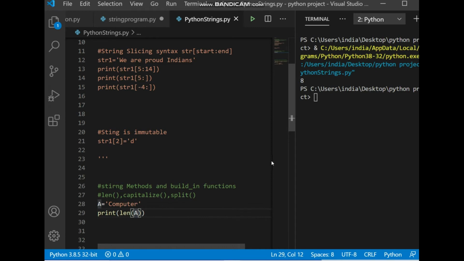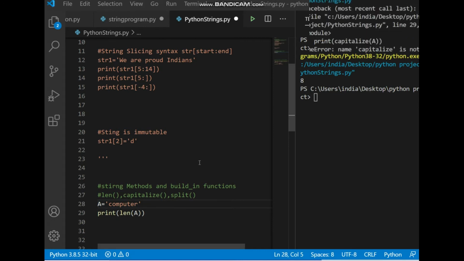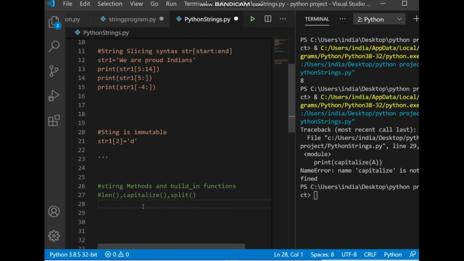Now what is capitalize? To see capitalize, first we'll make a change and make the first character small in this computer. So first just declare a string that is a, with a small character this time.